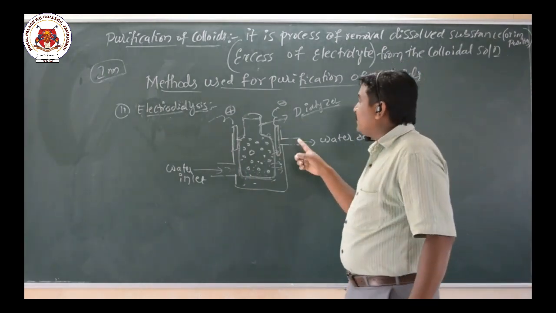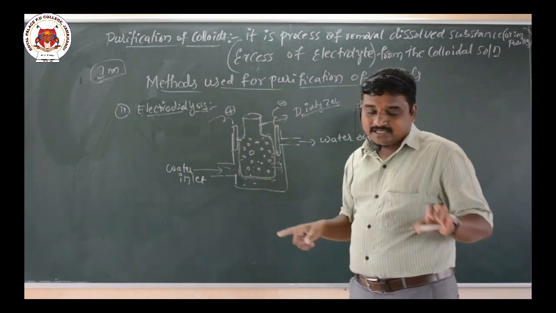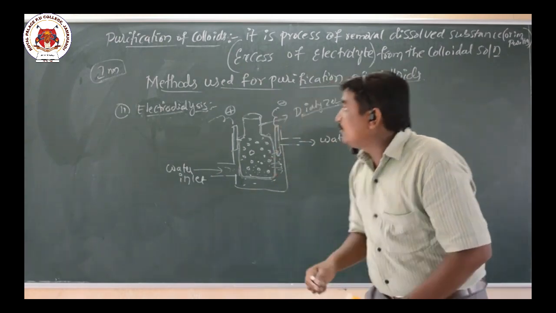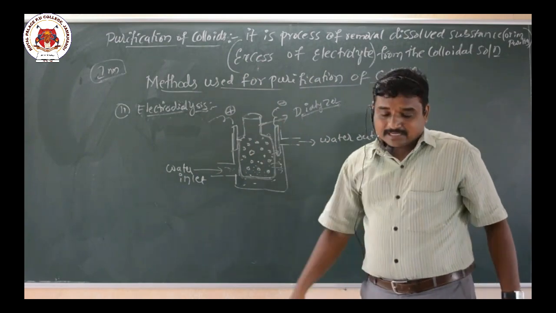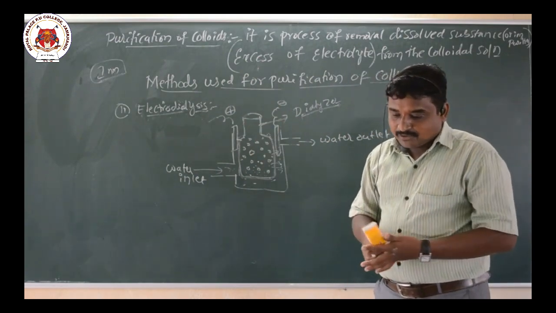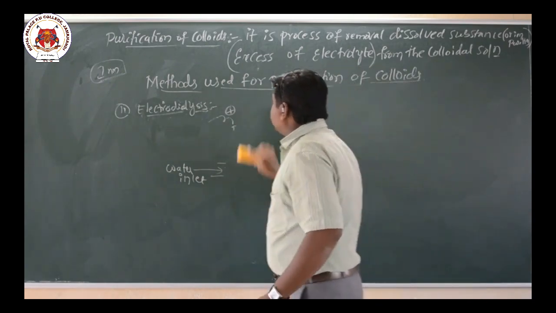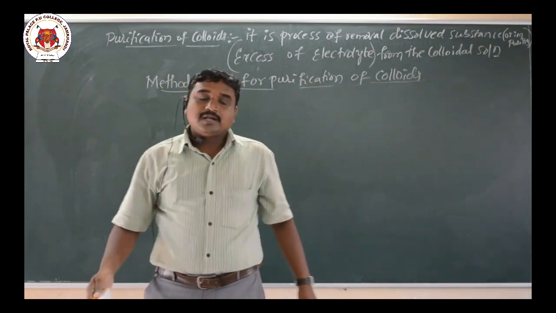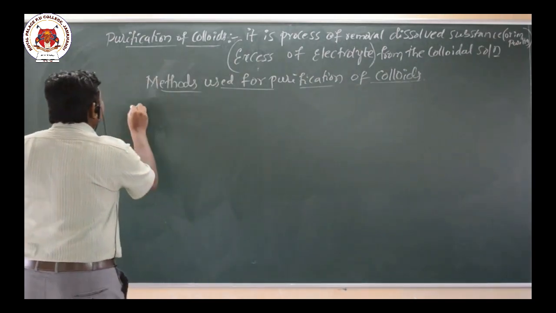So here what happens? The process will be speeded up. The normal dialysis is a slow process, hence to speed up this process, they use an electrical potential. So that is called what here? Electrodialysis. Okay. So this is an electrodialysis method, the second method for the purification of colloidal particles. Now the third case, that is ultrafiltration.